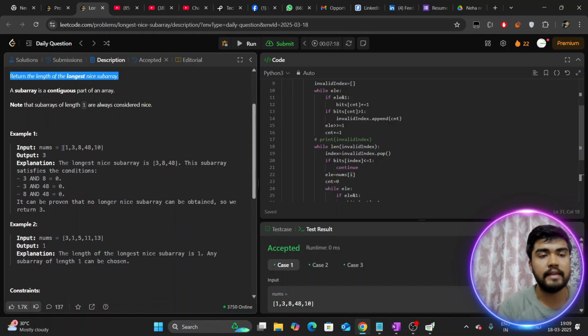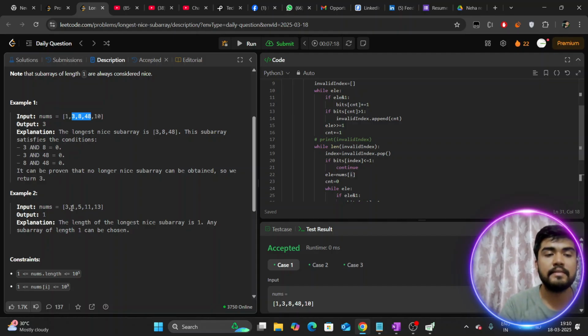Now let's quickly go through the test cases to get a stronger grip. The nums is given to us and the output is 3. How did they get 3? The longest nice subarray they have chosen is 3, 8, 48. Here you can see the contiguous part, subarray means the contiguous part, and this subarray satisfies the conditions. If you do bitwise AND of any two numbers, the result is 0. So 3 and 8 boil down to 0, 3 and 48 boil down to 0, 8 and 48 boil down to 0. So it can be proven that no longer nice subarray can be obtained, so we return 3. You can't obtain a subarray of size 4 altogether. So that is the longest in this case, correct?